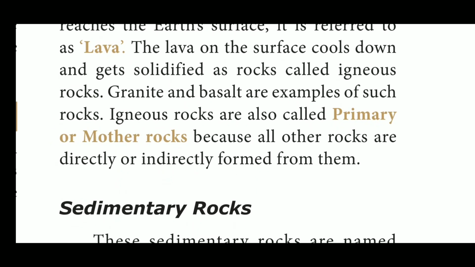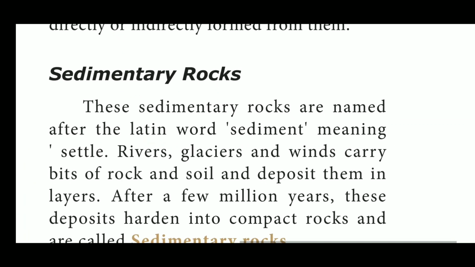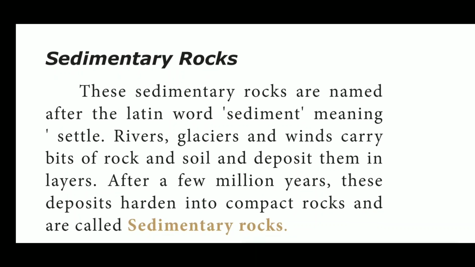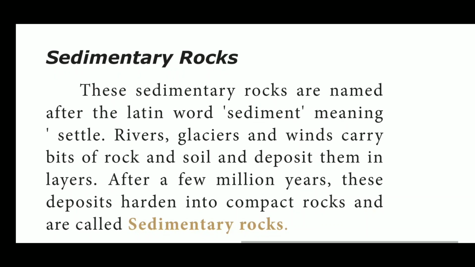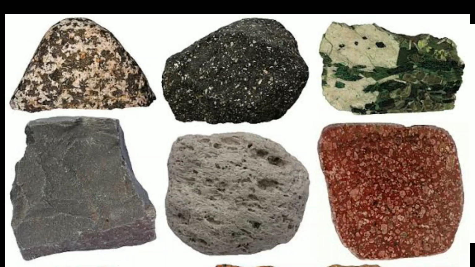Sedimentary rocks are formed by deposition of small particles and subsequent cementation of mineral or organic particles on the floor of the ocean. Here, rivers, glaciers and winds carry bits of rock and soil and deposit them in layers. After a few million years, these deposits harden into compact rocks and are called sedimentary rocks.